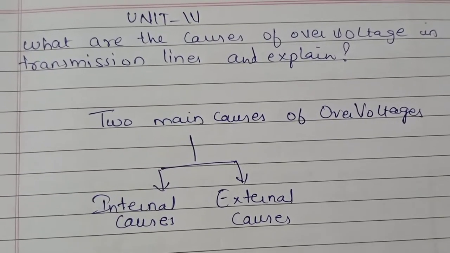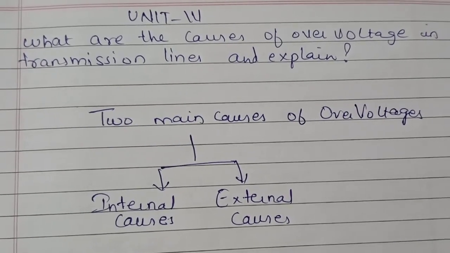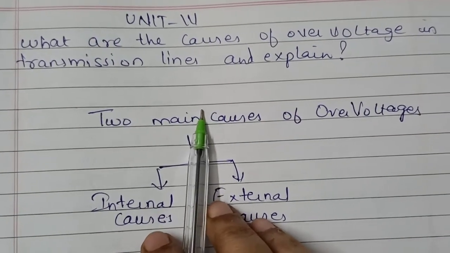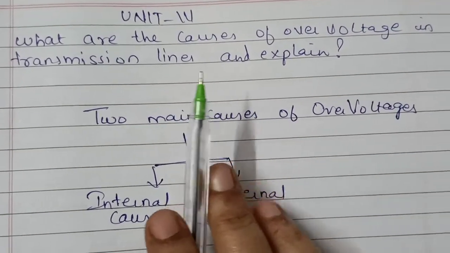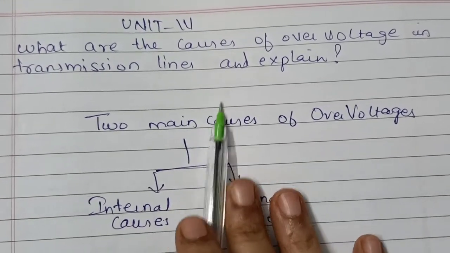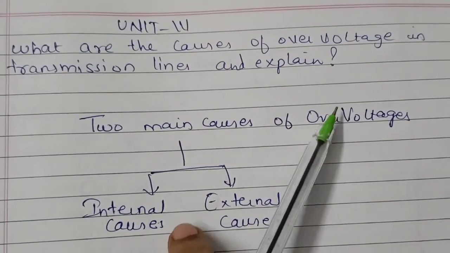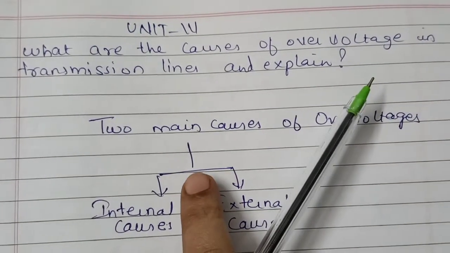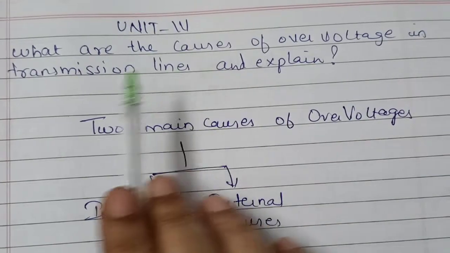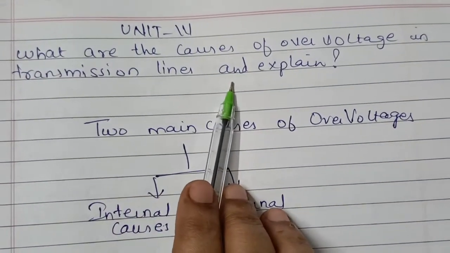So this is for Power Systems 2 Unit 4. One of the questions asked recently in the external exam is very easy. If you just check this video, it will be useful for you to answer if these kinds of questions are asked. So, what are the causes of over voltage in transmission lines, and explain.